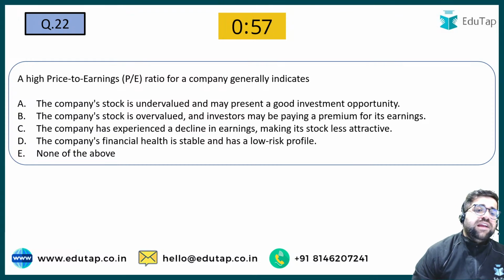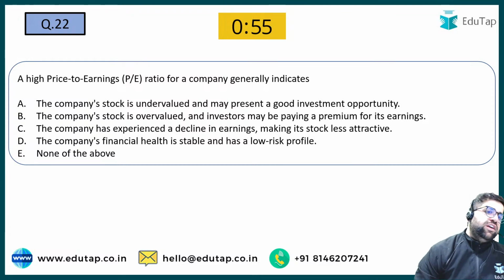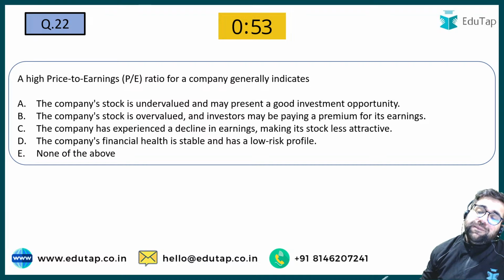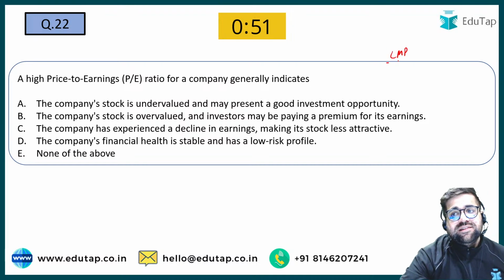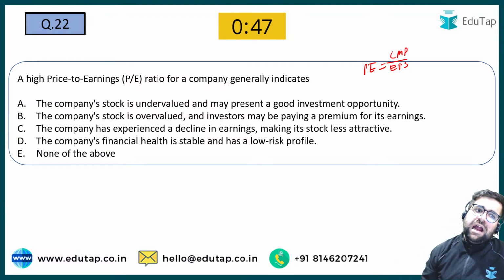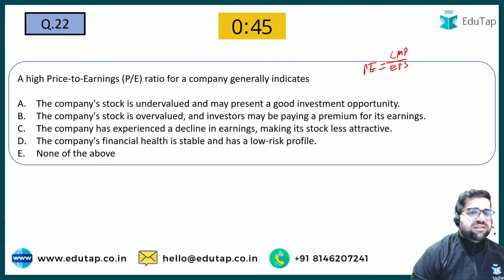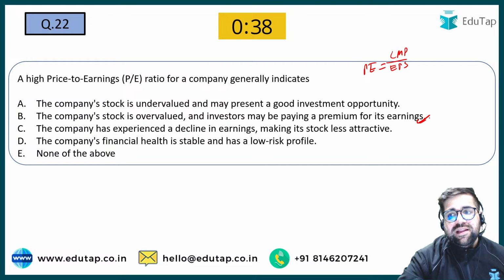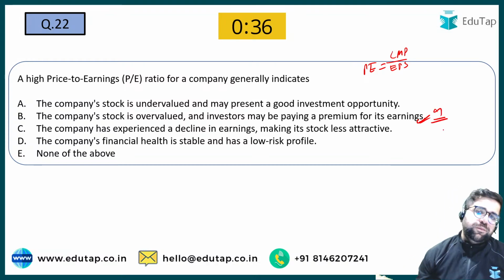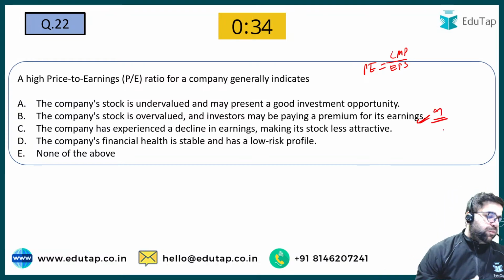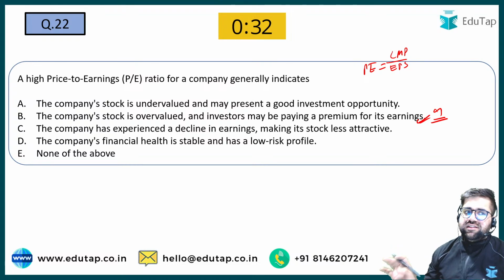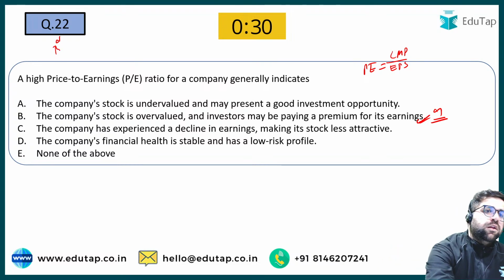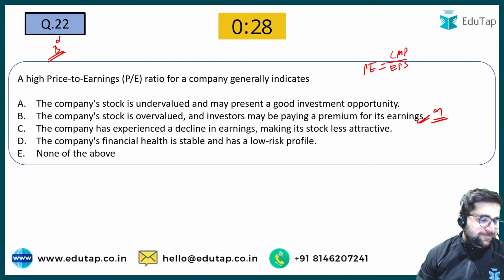A high price to earning ratio. High price to earning ratio is your current market price divided by your EPS. This is known as your PE ratio. If a high PE ratio is there, then it basically means that the stock is undervalued or overvalued. Definitely the stock is overvalued because the PE ratio is high. PE ratio basically tells you what investors are willing to pay for a particular share. So the answer will be option number B.